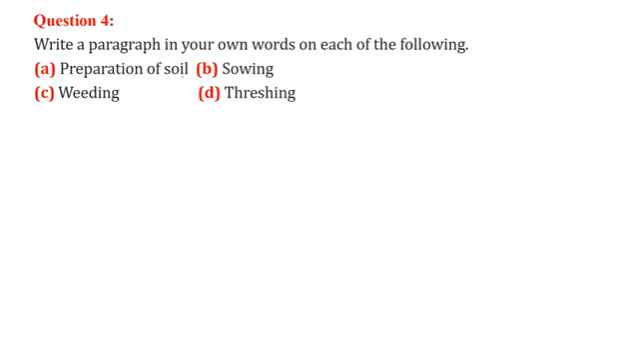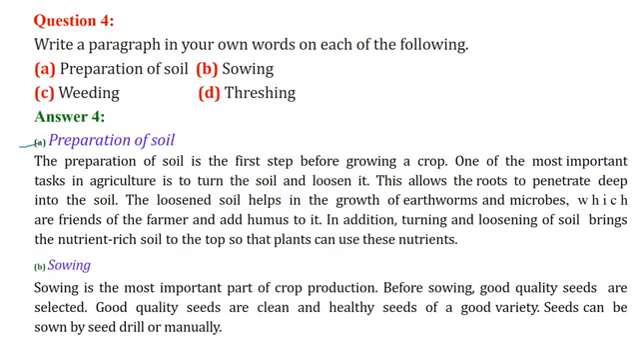Write a paragraph in your own words on each of the following: preparation of soil, sowing, weeding, threshing. First, we'll start with preparation. The preparation is very important. This is the first step before we grow a crop.